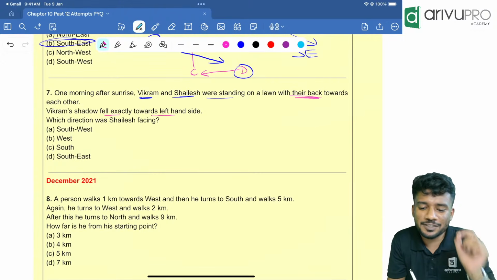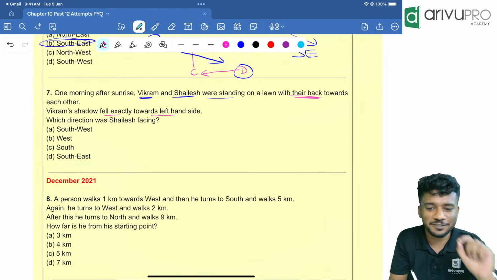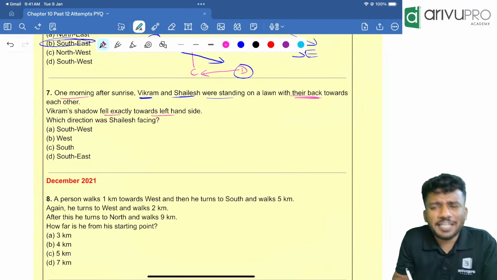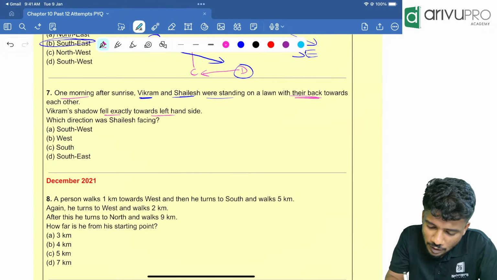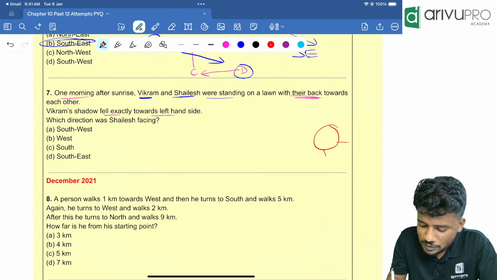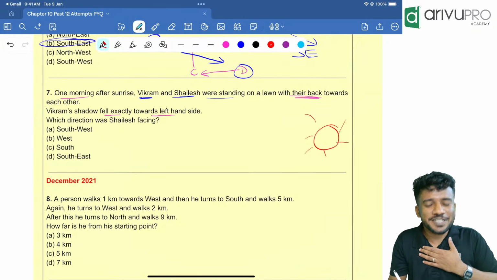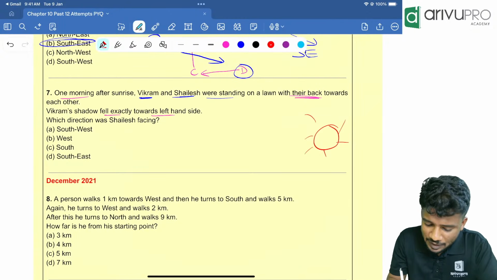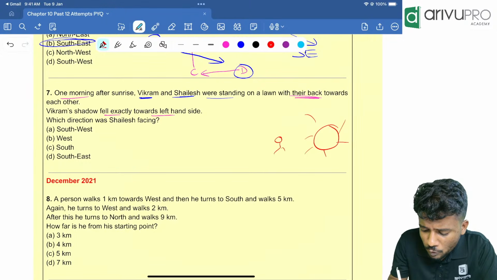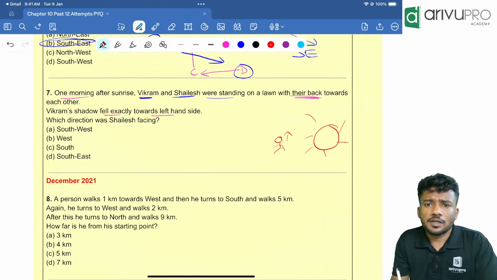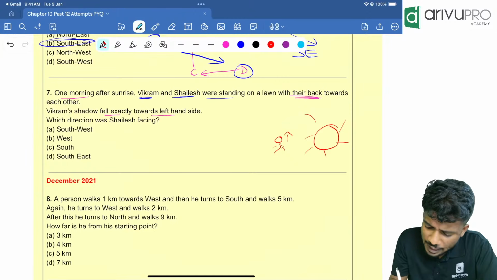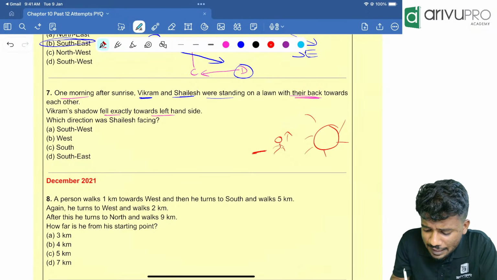People, it is a question based on shadows. You know the method to solve questions based on shadows. One morning means what? Sun rises where? Sun rises in the east. I am drawing sun over here. Then what is the basic thing I told you about shadows? If a person is standing and looking towards north, what happens to the shadow? The shadow will be towards the left hand side.